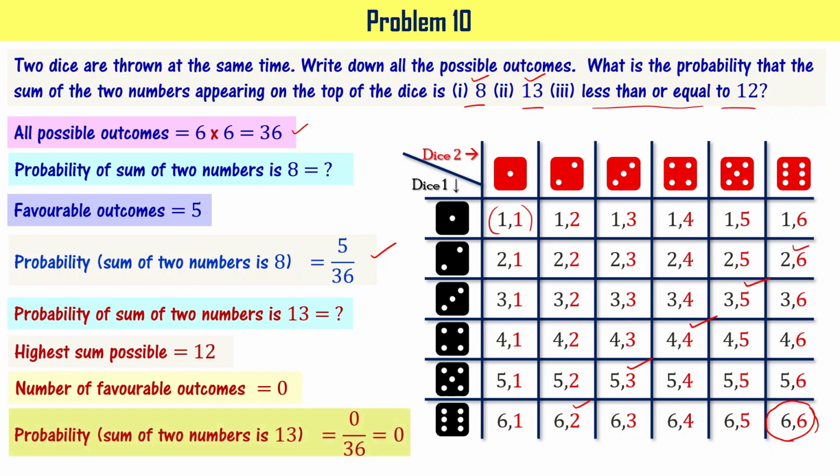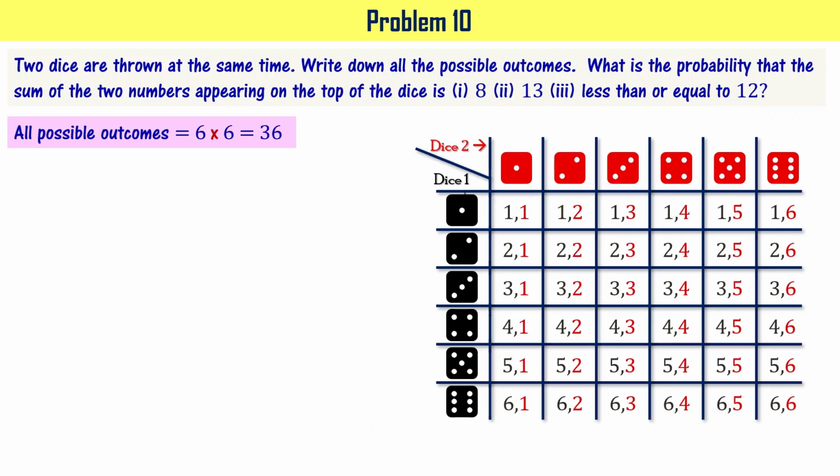It means probability is going to be 0. When probability is 0, we learned that that is an impossible event, right? Please note this. Probability of sum of two numbers going to be 13 is 0, hence it is an impossible event.